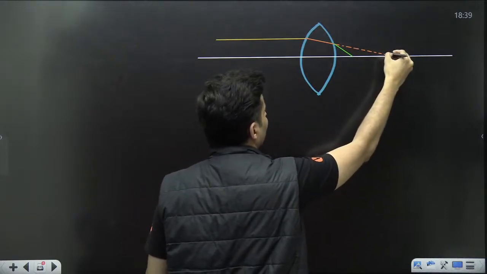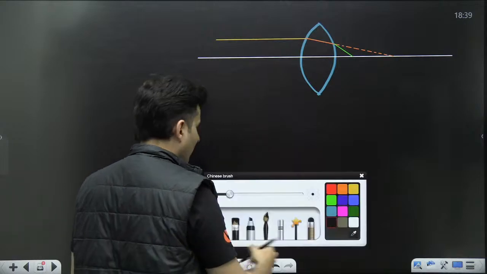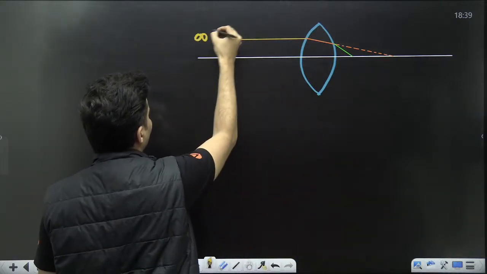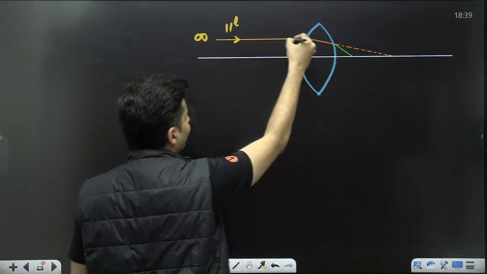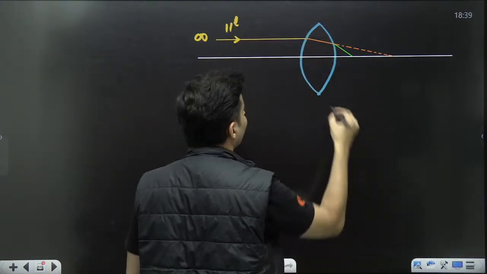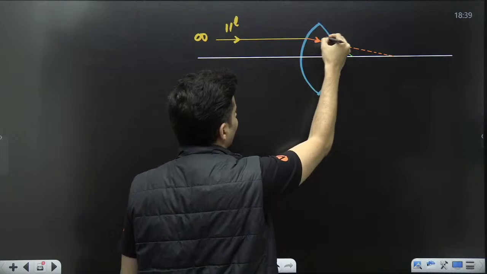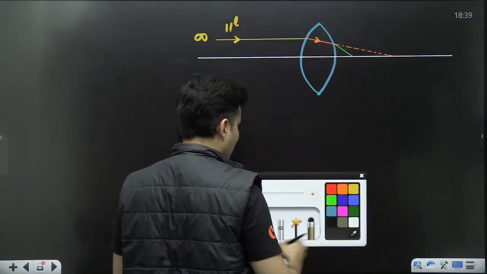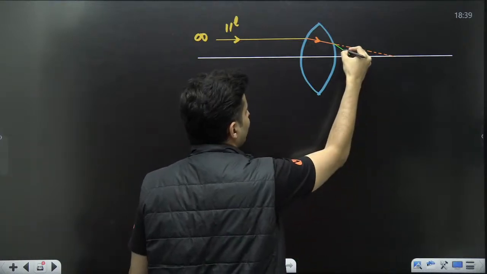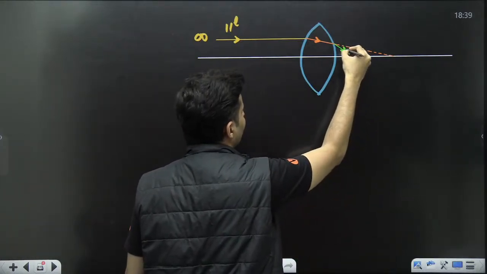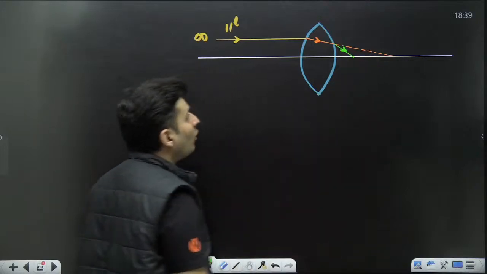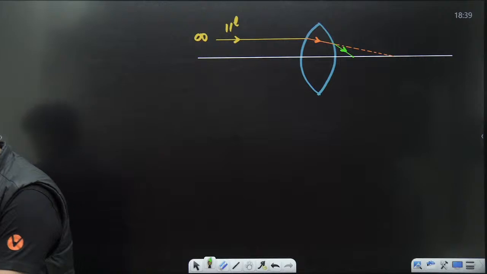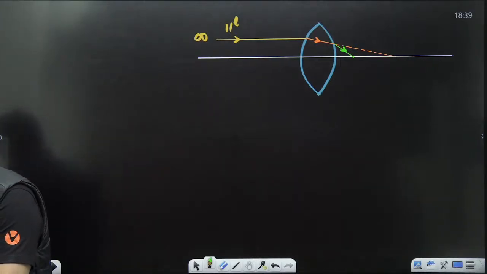See if you have understood this ray diagram. The rays are coming from infinity. It is a parallel beam of light. Then it gets refracted for the very first time. It will try to come over here, but there is another surface over here, because of which it gets refracted again and finally meets over here. So this is where your focus is. Everybody clear till this point?